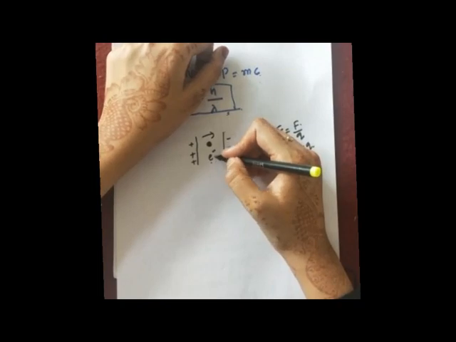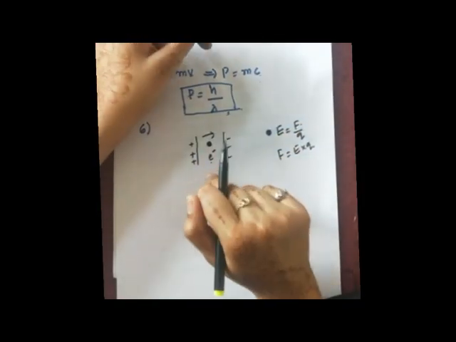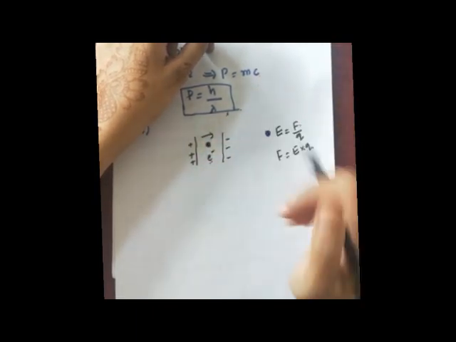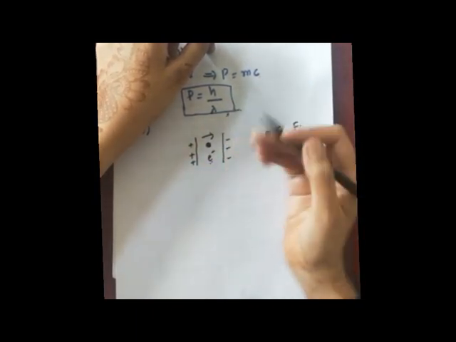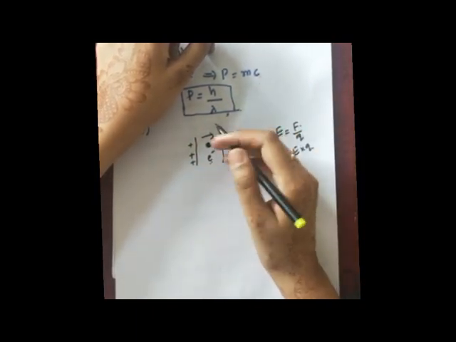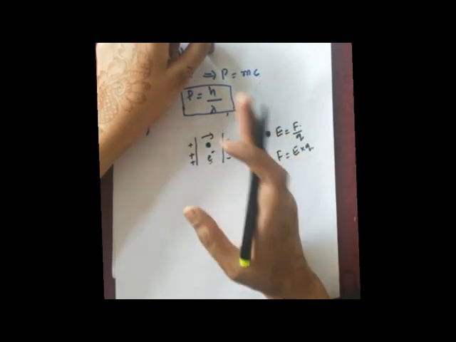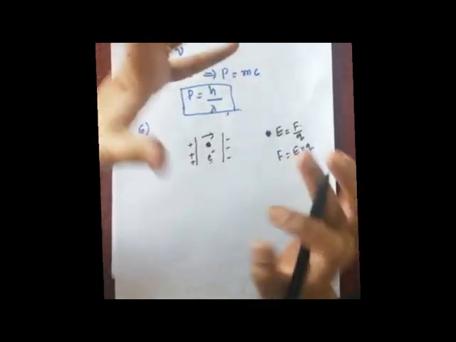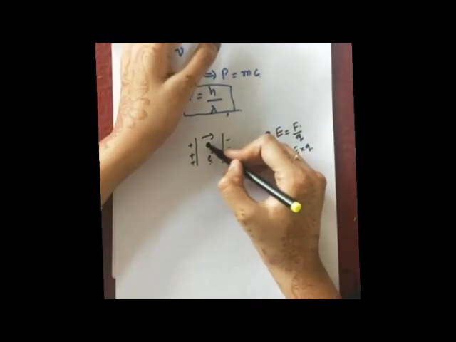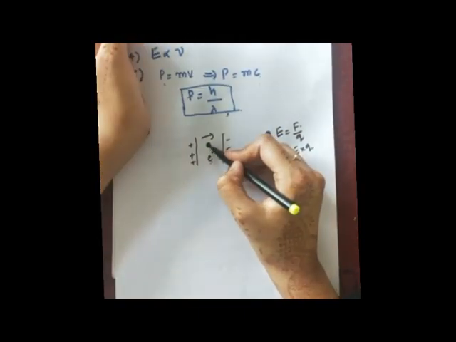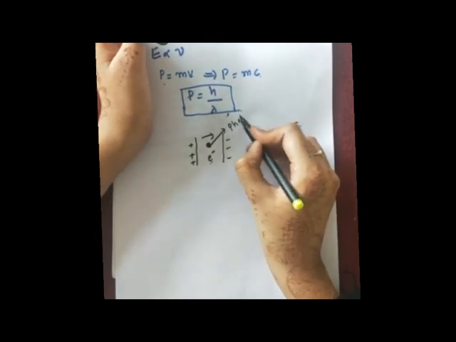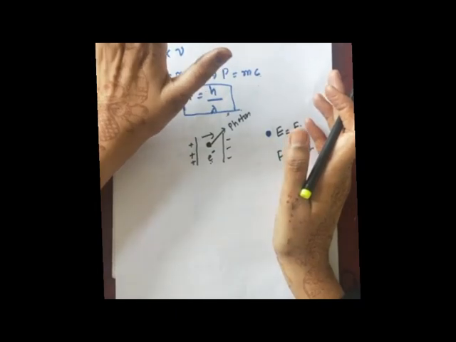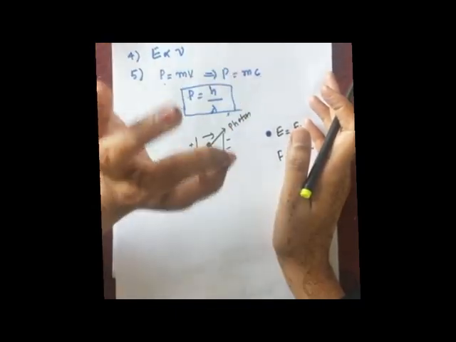In an electric field as well as in a magnetic field, we are able to see that when a charged particle is placed, be it an electron or any positively charged particle like a proton, any charged particle will get deflected because of the electric or magnetic field. This is what we see. But if we place a photon in an electric field or magnetic field, it is not deflected from its path or from its position.